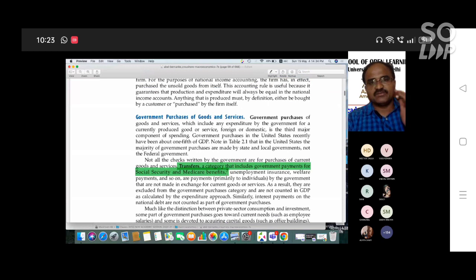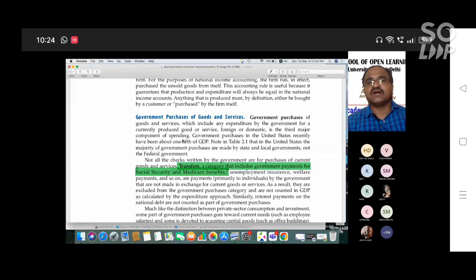Next, the government purchases of goods and services. What is this? It is expenditure by the government on currently produced goods and services, the third major component of expenditure. Then there are transfer payments. What are transfer payments? They are payments the government makes for social security schemes or medical benefits.